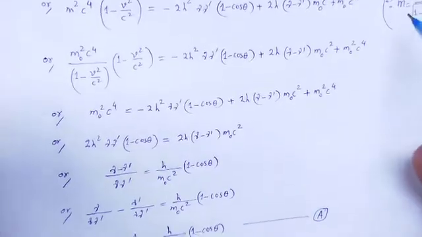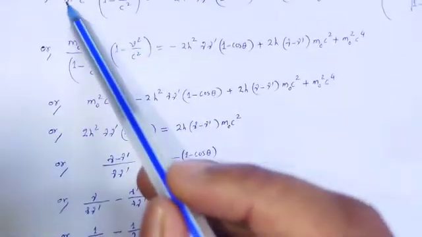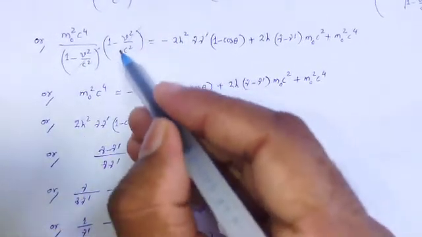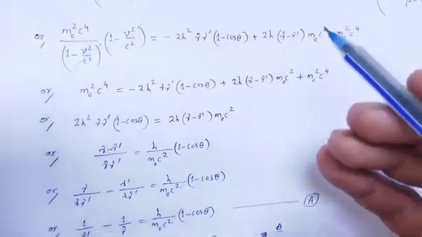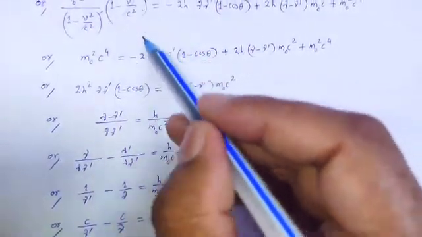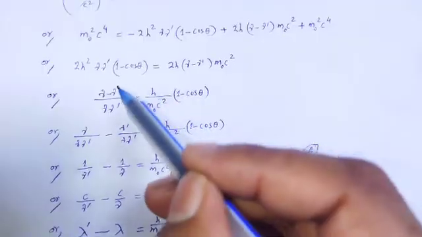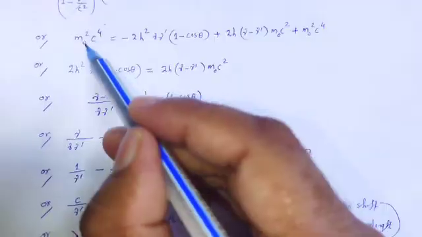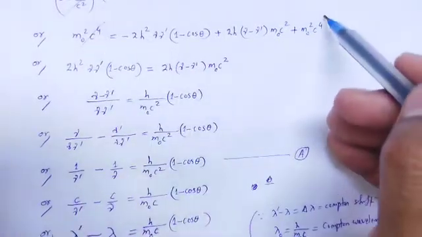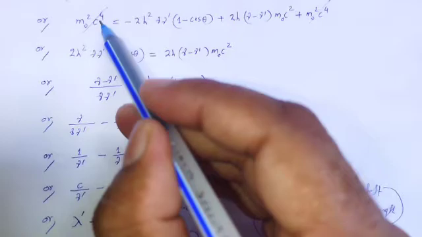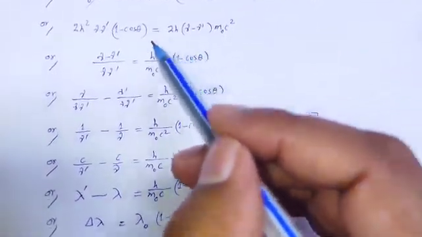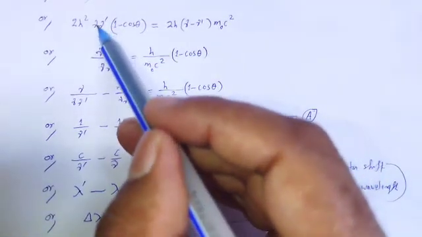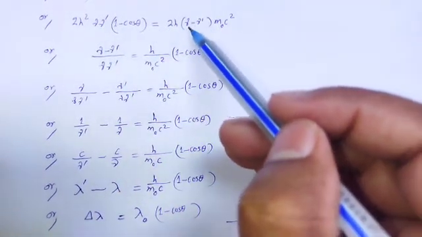So that equation value for m is substituted. So this cancelled out. Then the equation is simplified. In this, m naught square c fourth, m naught square c fourth cancelled out, that minus to this side as plus, then 2h cancelled out, and that nu dash divided on this side.